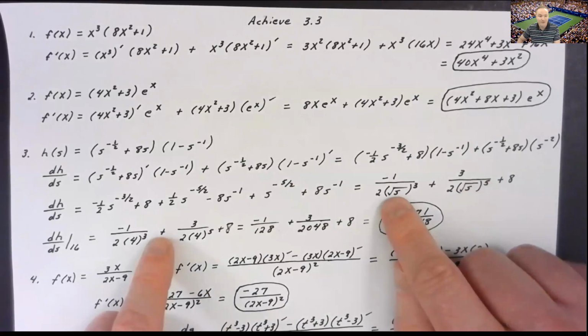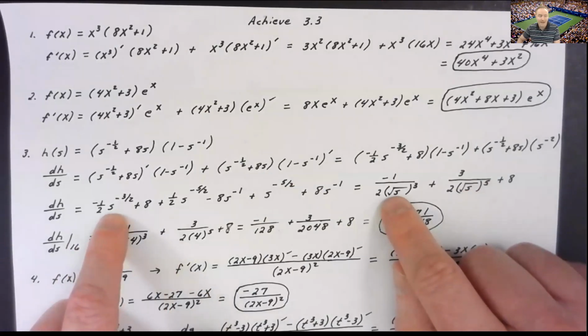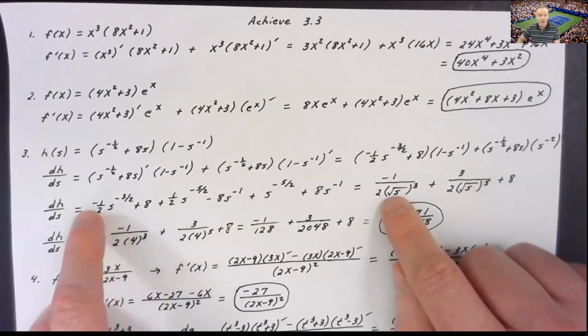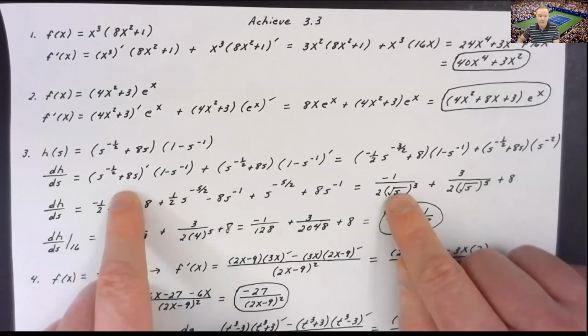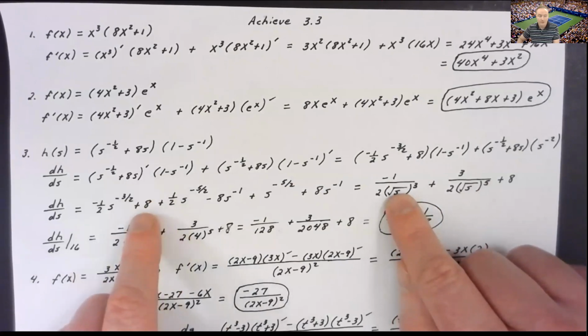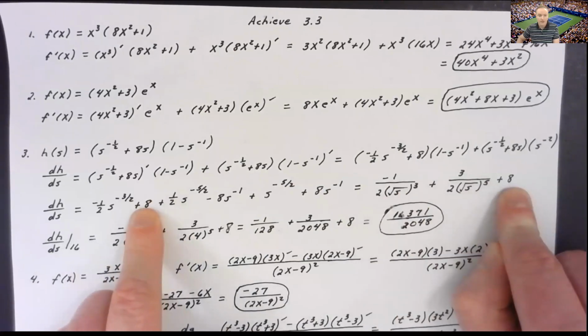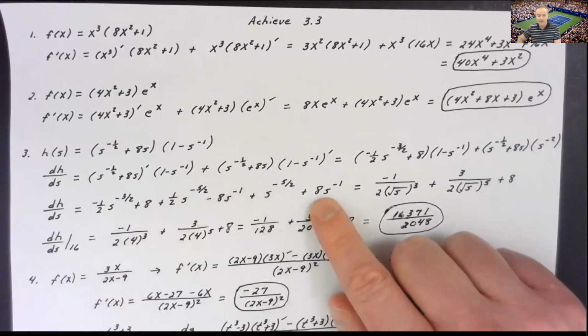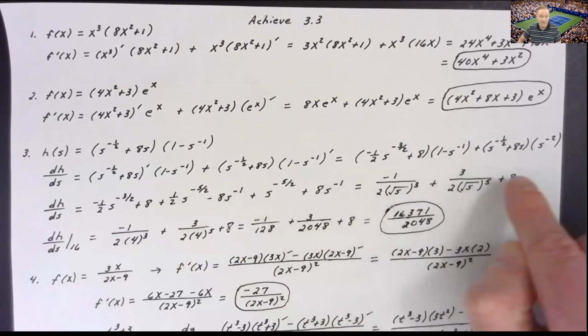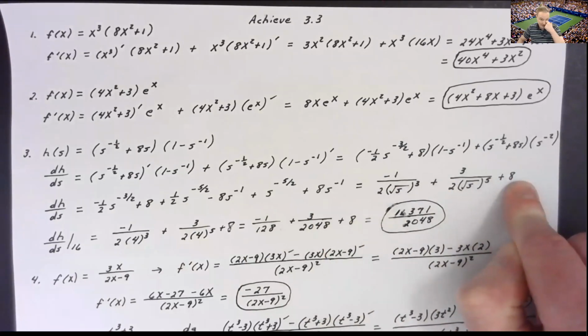Now, for my other term here, I had the negative 1/2 s to the negative 3 over 2. Well, that's going to be negative 1 over 2 on the square root of s cubed. That's where that term came from. And then the only other term I had was the 8 that I wrote in there. Please notice your minus 8s to the negative 1 plus 8s to the negative 1 just cancel each other out. So this was my nice answer in terms of s. That's my derivative of h with respect to s.